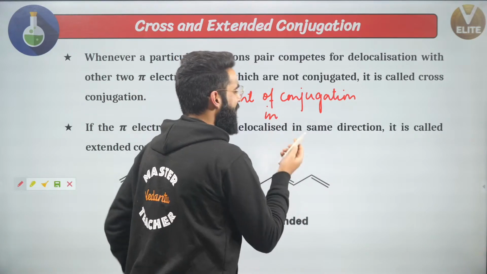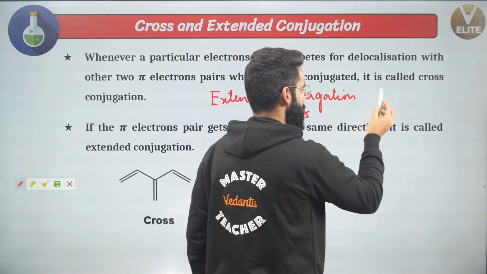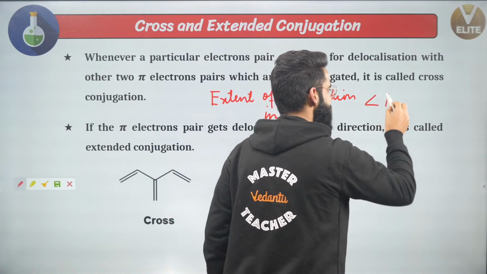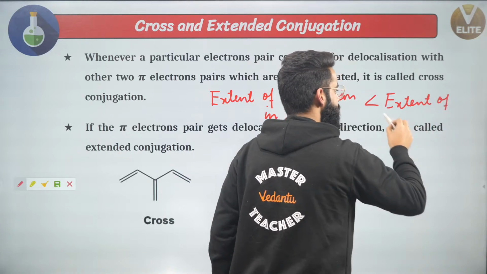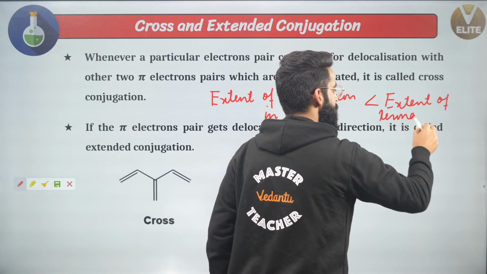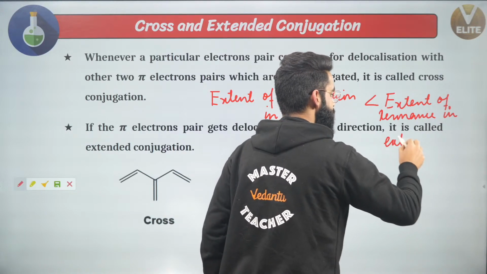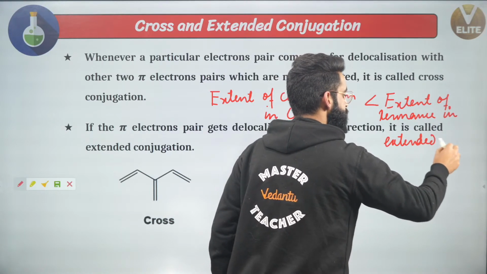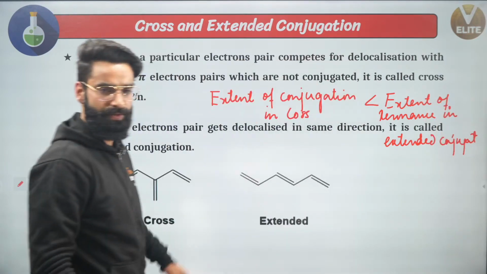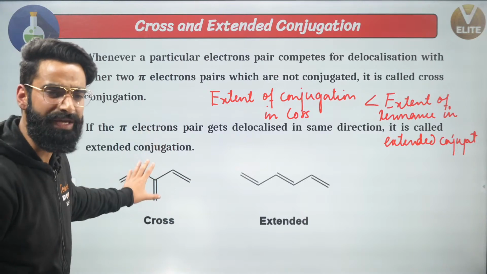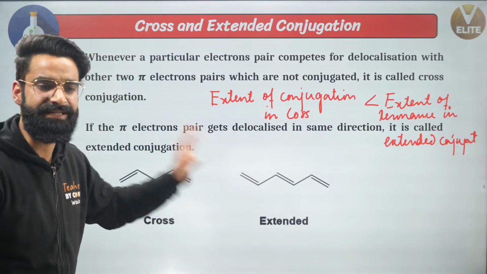Extent of resonance in cross conjugation is always less than the extent of resonance in extended conjugation. Remember this. Extent of resonance in cross conjugation is always slightly lesser than the extent of conjugation in the extended conjugation.